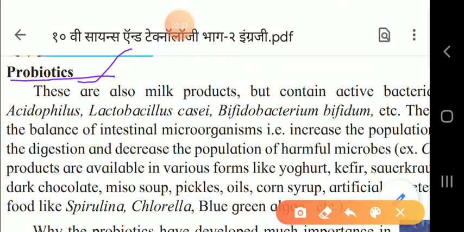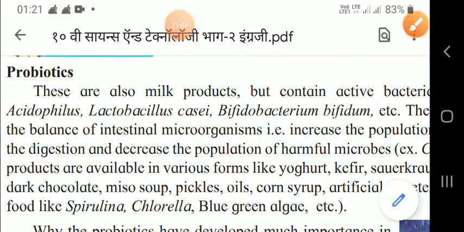First of all, I'll tell you what probiotics are. Probiotics are the combination of live beneficial bacteria or yeast that naturally live in our body, and these are made up of good types of bacteria. These help us to keep our body healthy and fit. So you have to underline that these are milk products but contain active bacteria.